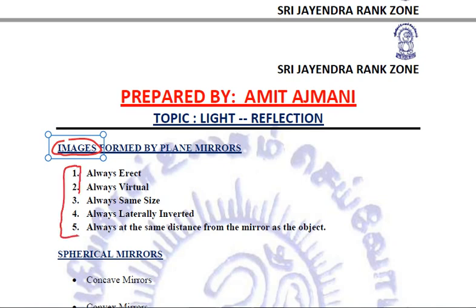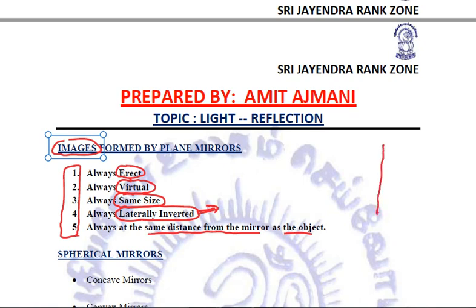always show these characteristics. What? These images are always erect. These images are always virtual. They are always of the same size as that of the object. They are always laterally inverted. Lateral inversion, you must be knowing it, is the property of a mirror to show sideways turned images. Lateral inversion means that the left appears to be right and the right appears to be left. Right? And importantly, the image is always at the same distance from the mirror as the object.